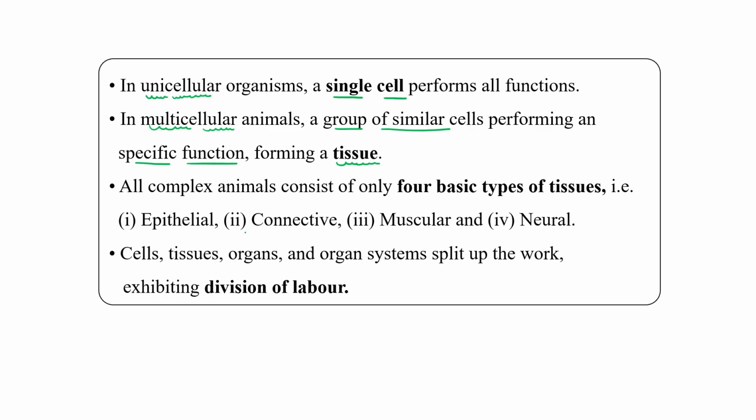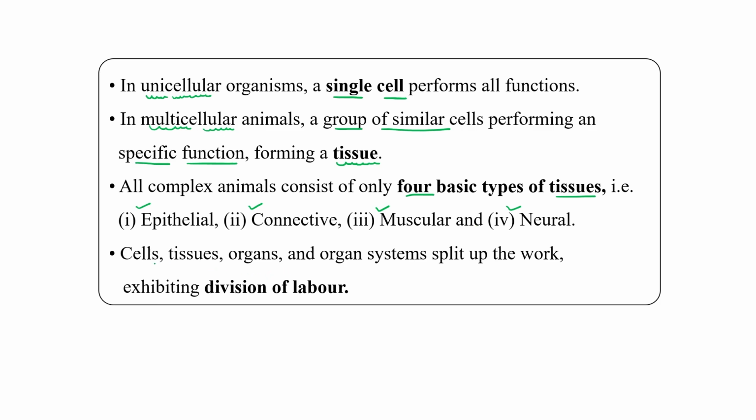In multicellular organisms, or we can say in all complex organisms, four basic types of tissues are there: epithelial tissue, connective tissue, muscular tissue and neural tissue. All these four types of tissue we are going to discuss in this particular video lecture.